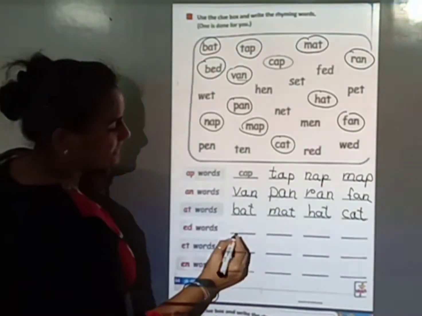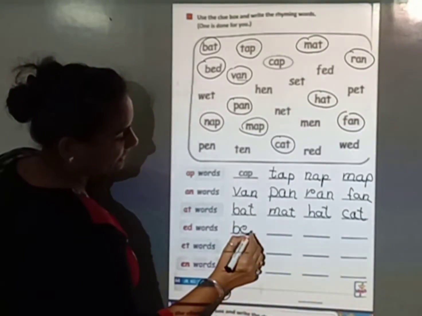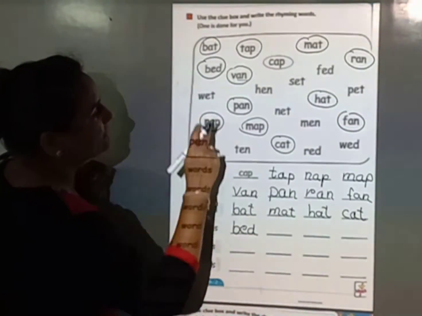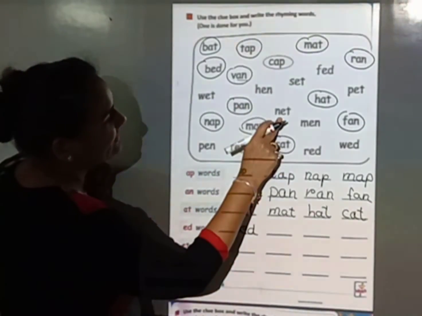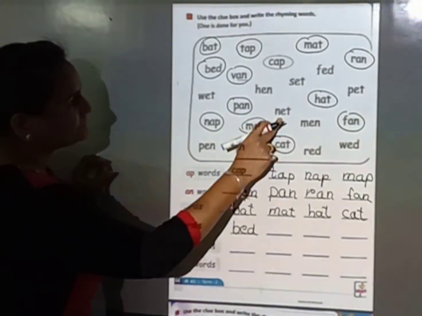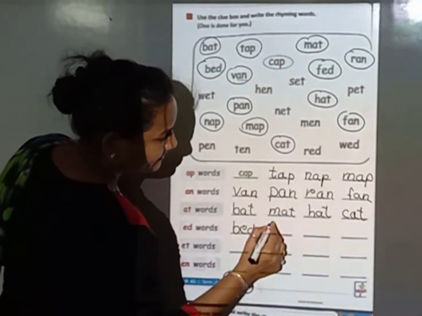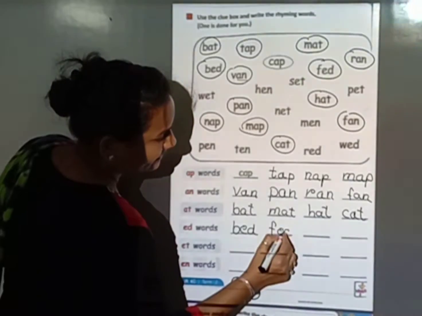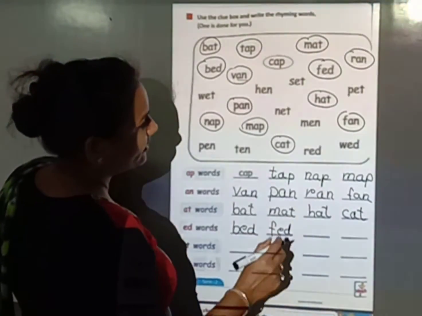So circle it and write in this space. BED, bed. Now WED, PEN, TEN, HEN, NET. This FED. FED, fed. Now we find another ED word.